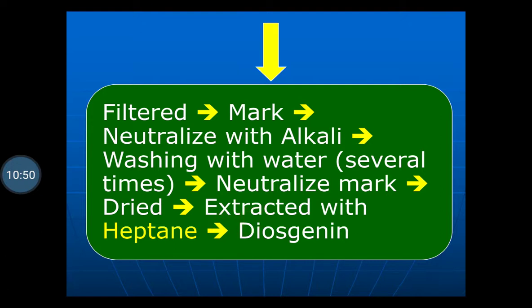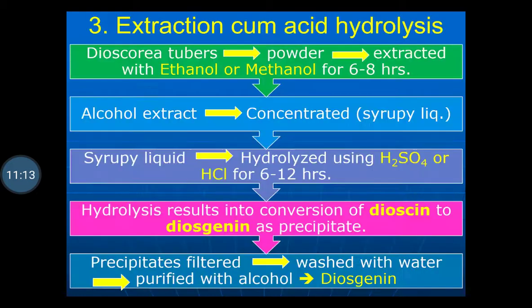The extracted solvent is filtered. The filtrate which is obtained is evaporated, then recrystallization is done to obtain the purified diosgenin. So in this way, this is another method, the fermentation cum hydrolysis.